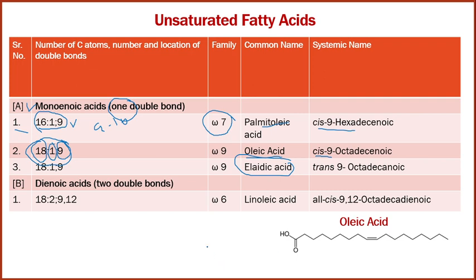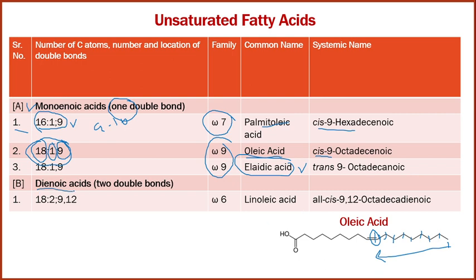In oleic acid, if you count from here, 1, 2, 3, 4, 5, 6, 7, 8 and 9. At the 9th carbon when counting from the omega carbon, it is called an omega 9 fatty acid. Almost all fatty acids are available in cis form; only elaidic acid is available in trans form. You have to remember that.